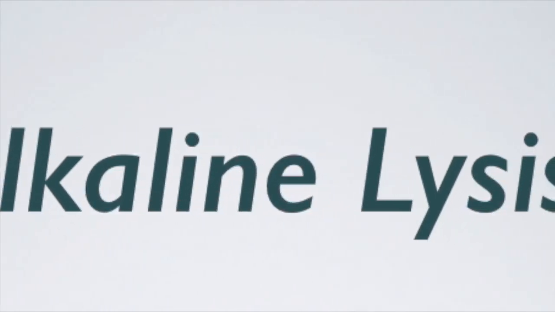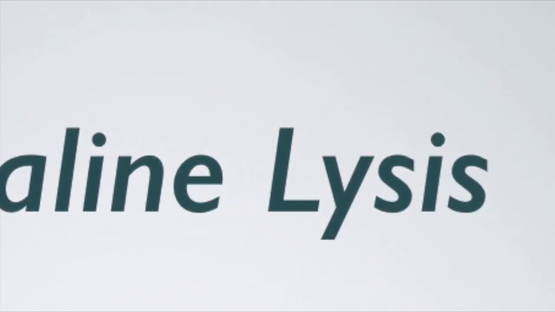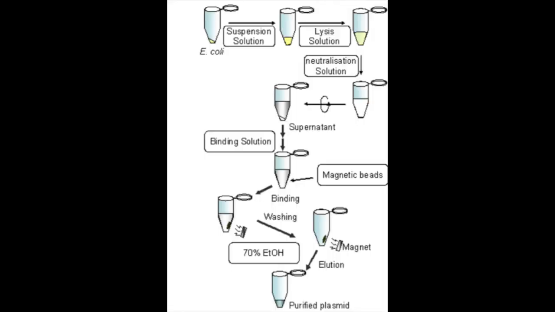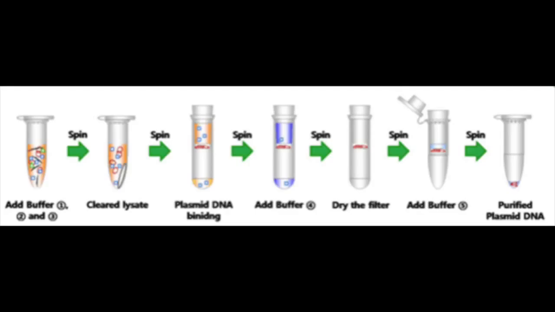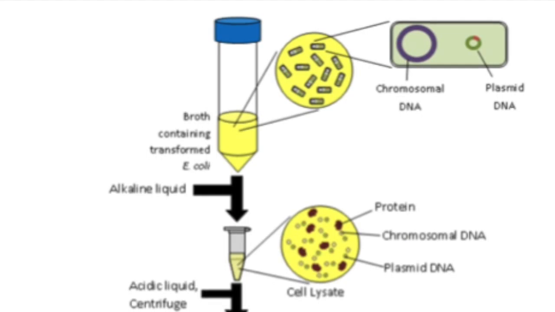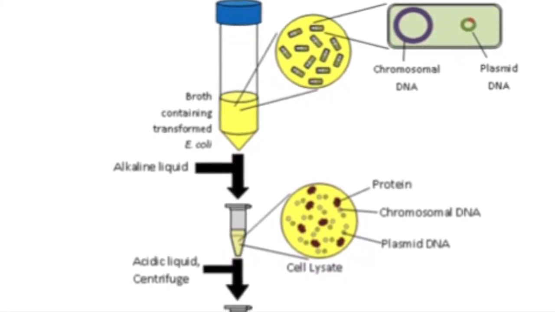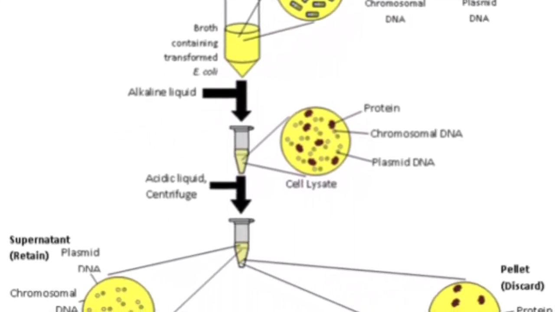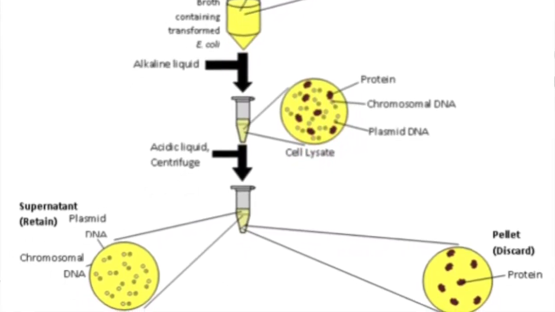Alkaline lysis. It is based on the differences between the denaturation and renaturation of plasmid DNA and chromosomal DNA. Alkalinization with sodium hydroxide in the presence of a detergent such as SDS causes cell lysis, the denaturation of chromosomal DNA and protein, and lysis of the plasmid. Neutralization of the medium in the presence of a high concentration of salts, potassium acetate, causes precipitation of proteins. This is because of the binding of the detergent with the insoluble potassium salts and chromosomal DNA. The insoluble aggregates of protein and chromosomal DNA are removed by centrifugation and the plasmid DNA remains in the supernatant.